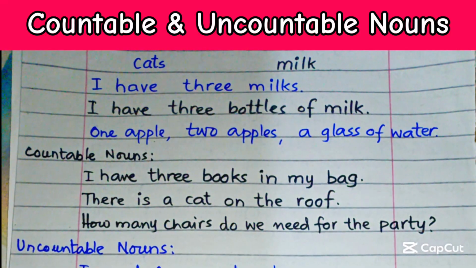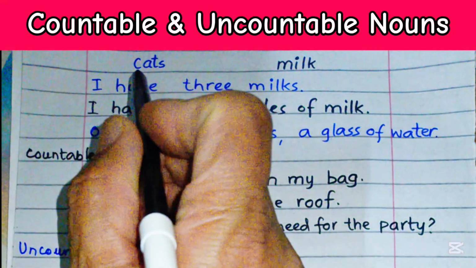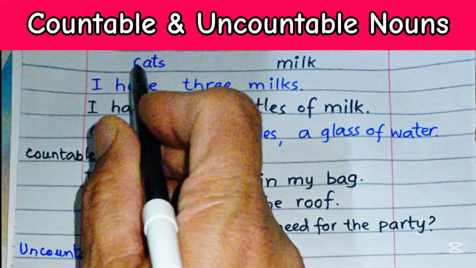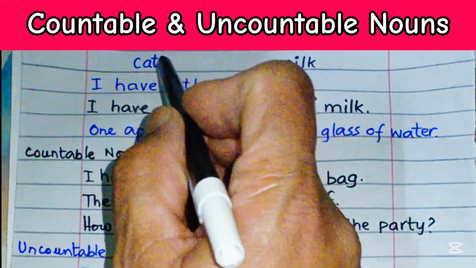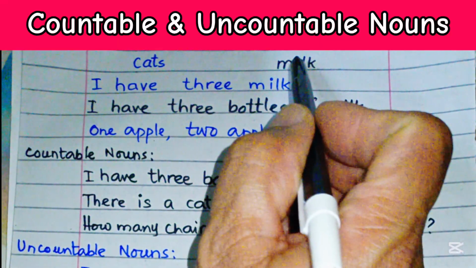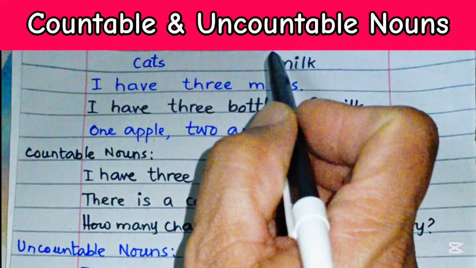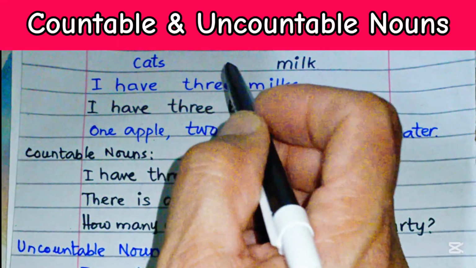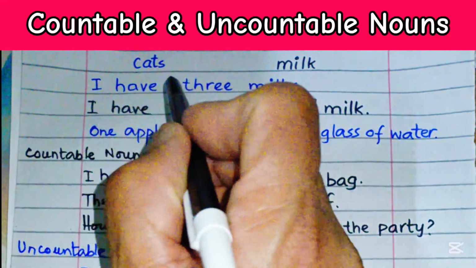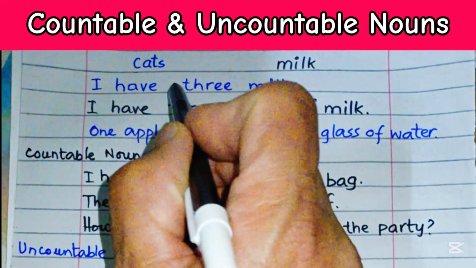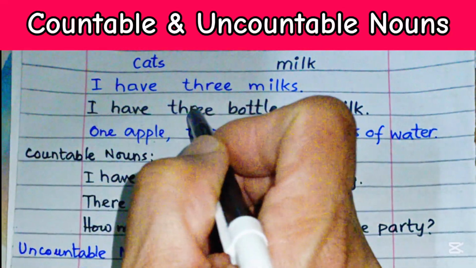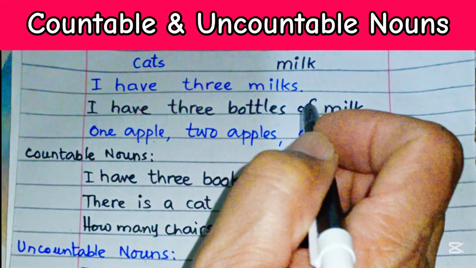Did you know that you can count cats but not milk? Imagine trying to say, I have 3 milks. It sounds weird, right? But wait, we can say 3 bottles of milk. We can't say I have 3 milks. This is a totally wrong statement. But we can say I have 3 bottles of milk.